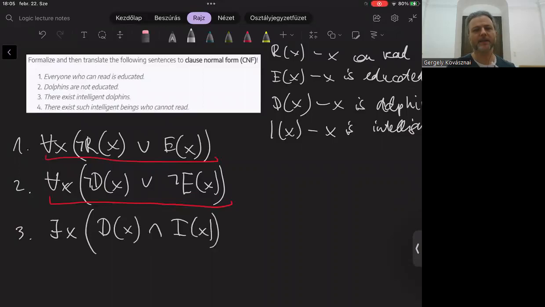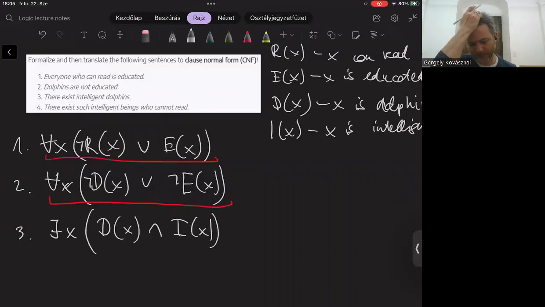Okay, this is not in CNF because CNF must not contain any existential quantifier. We must remove it. How? By Skolemization. Since the existential quantifier is located at the very beginning of the formula, there are no preceding quantifiers.